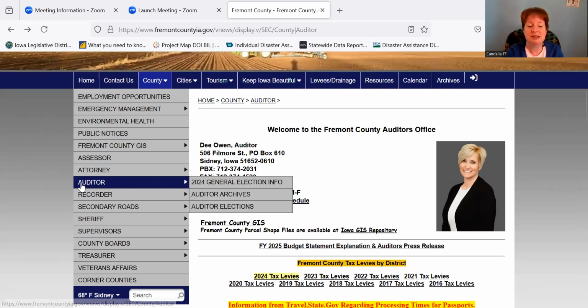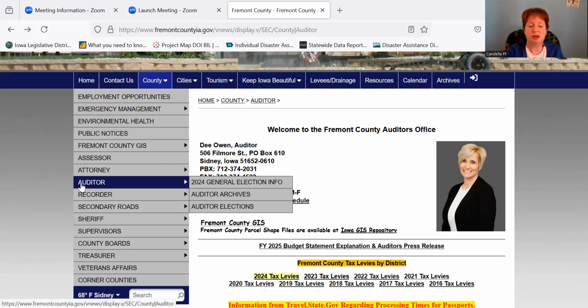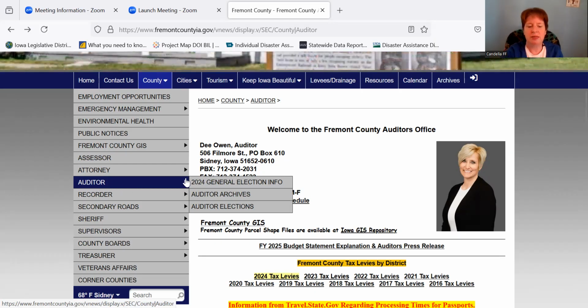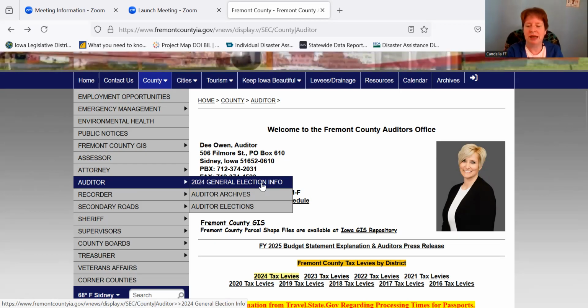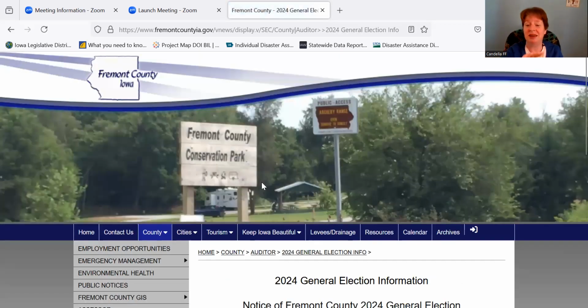But in this case, if you just go over here to this menu bar, you can see Auditor was already highlighted, but I just put my cursor on it. And then when I do so, it says 2024 general election info, and I can click on that link. And then from there, it's easy breezy.